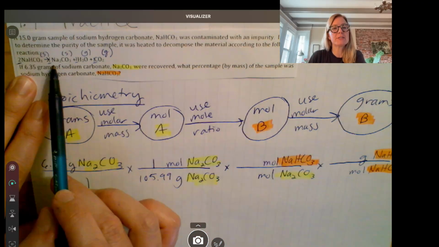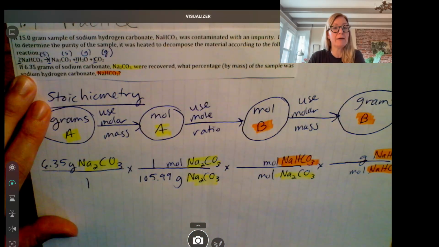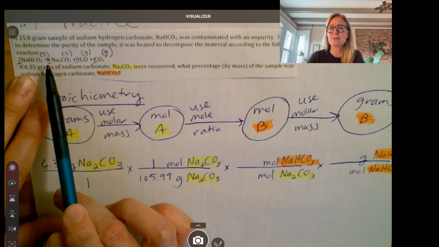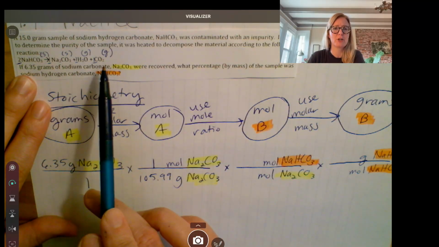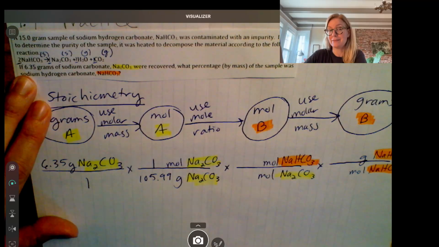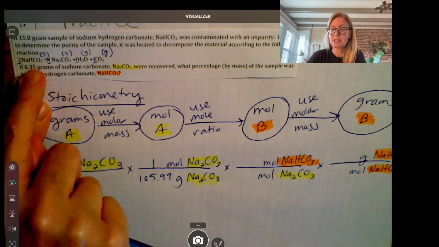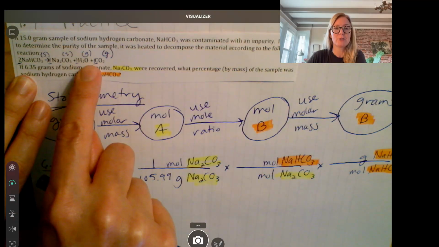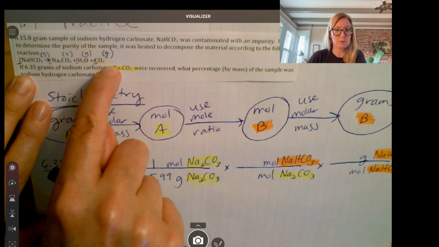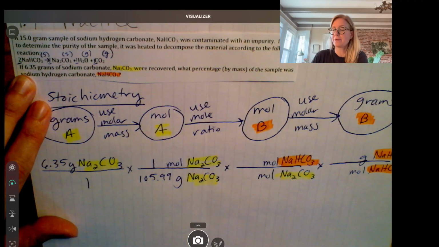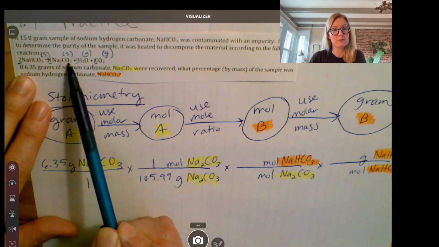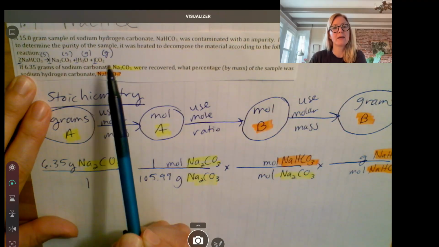So the coefficients tell you how many. They don't tell you how heavy, because obviously these have very different masses. So in terms of mass, it's not a 1-to-1-to-1 ratio, but in terms of how many, it's a 1-to-1-to-1 ratio. So for every 2 molecules of NaHCO3, you'll get 1 molecule of Na2CO3, 1 molecule of H2O, and 1 molecule of CO2. Okay? We could scale that up. For every 2 dozen NaHCO3s, you'll get 1 dozen Na2CO3s, and 1 dozen and 1 dozen.